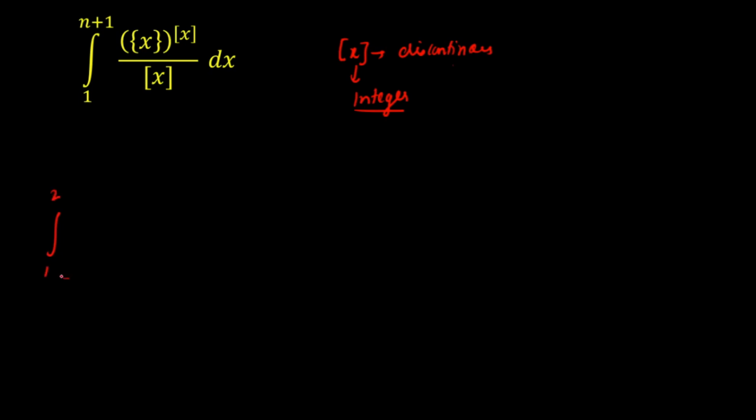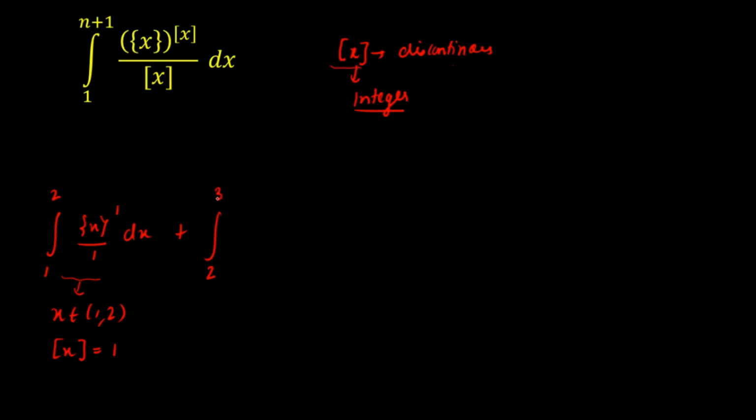Now since x is varying from 1 to 2, the value of GIF of x will be fixed, and the value of GIF of x when x is varying from 1 to 2 is 1. So as it is, I'll put the value here. The integration will become 1 to 2, the fractional part of x whole raised to the power 1, upon 1, dx, plus now I'll break the integration again where the limits are varying as integers, because at integers the greatest integer function is discontinuous.